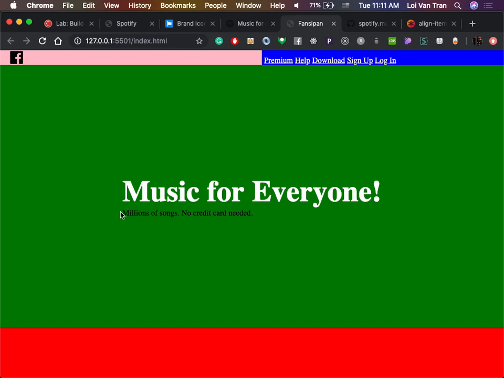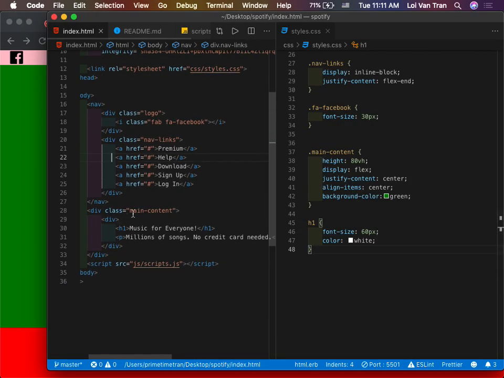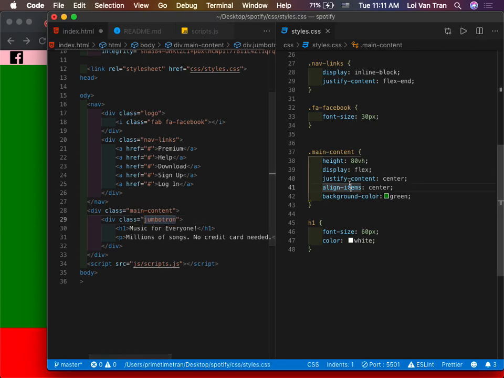And so how can we get this thing to center? Once again, we're going to be applying flex, okay? I'm sorry I sound like a broken record for some of you guys. So we're going to say, hey div, we're going to give it a class of Jumbotron. And we're going to jump back over to our CSS. We're going to apply this style to the Jumbotron. How can we get things to move around left and right, up and down? Yes, we need to use flex. That's the main thing we need to do.